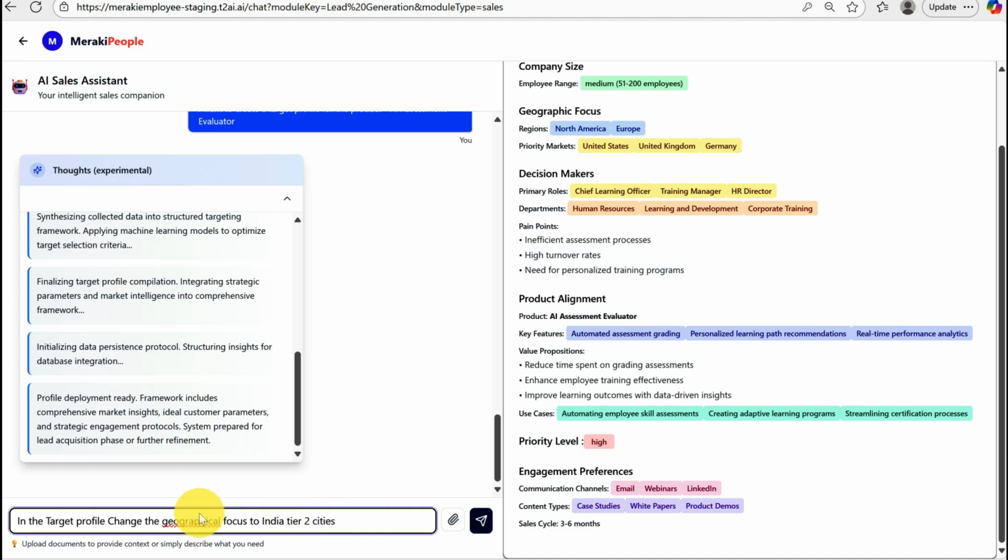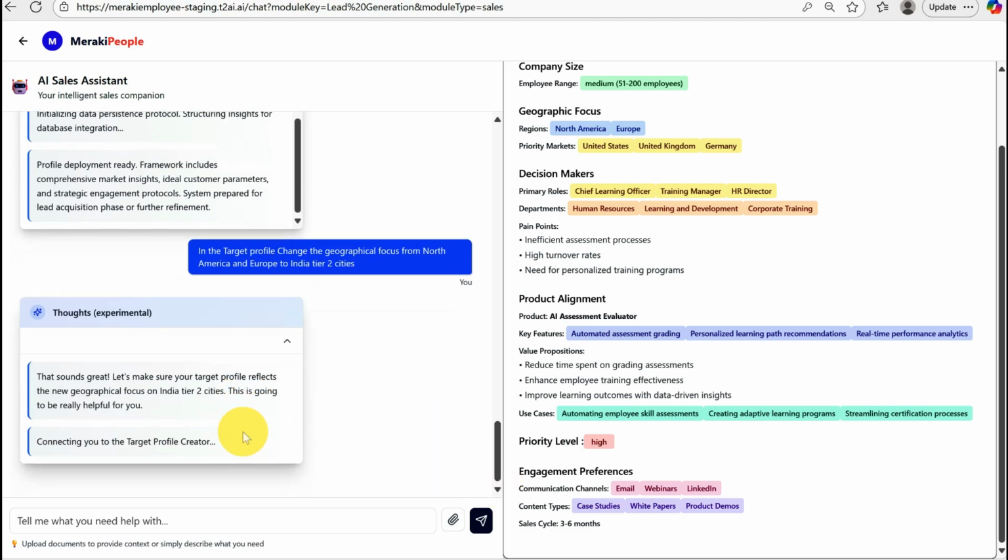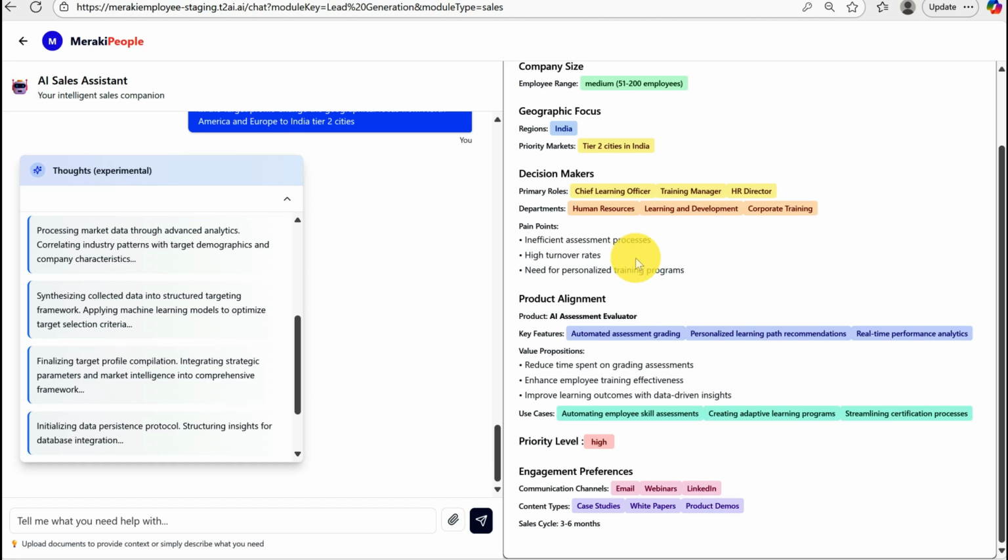Now, I'm going to say in the target profile, change the geographical focus from North America and Europe to India, tier 2 cities. And it is now changed from North America, Europe to tier 2 cities.